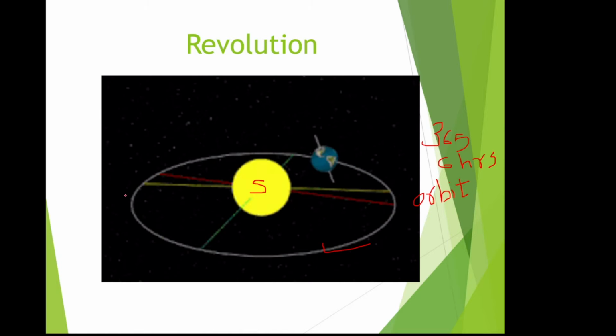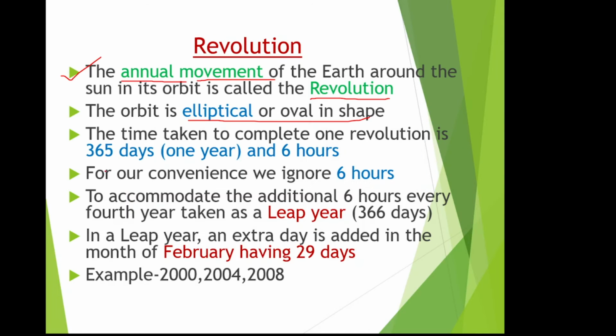Okay. Then the time taken to complete one revolution is 365 days and 6 hours. For our convenience, we ignore the 6 hours. Usually on the last day of the year, 31st December, we never get a day with those 6 hours. That is also 24 hours only. So this extra 6 hours, for our convenience, we will ignore it. We will not count it. To accommodate the additional 6 hours, every 4th year is taken as a leap year.